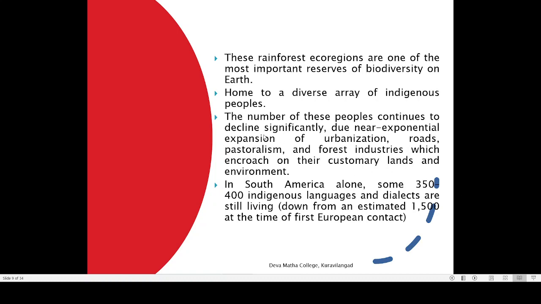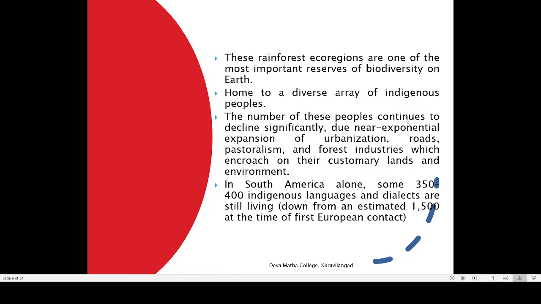The number of these people continues to decline significantly due to the expansion of urbanization, roads, and pastoralism. That is an important problem in South America. Pastoralism means there are a lot of business leaders who are working in the cattle industry. More grassland means more money for them. So they put the natural forest to fire, making way for the formation of grassland, and there they will be rearing their animals. And forest industry.